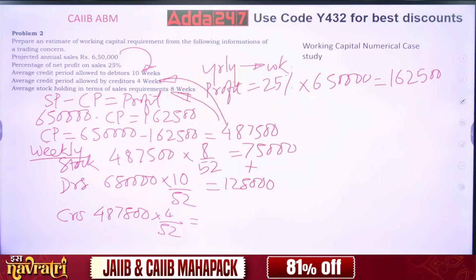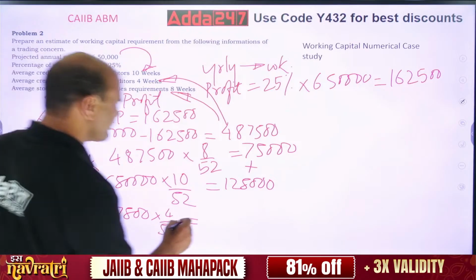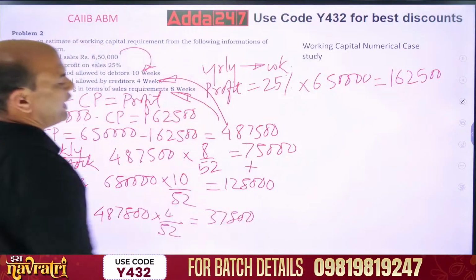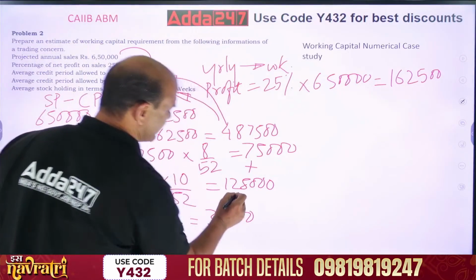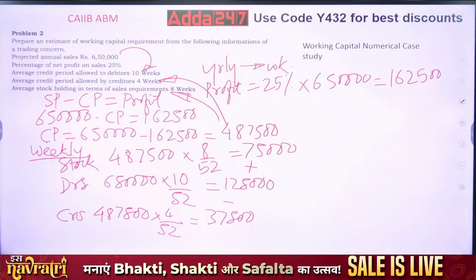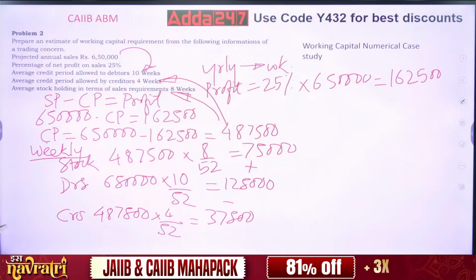So I am getting it as 37,500. So now, these two add and one subtract. This is subtract. So stock plus debtors minus creditors. Do it.